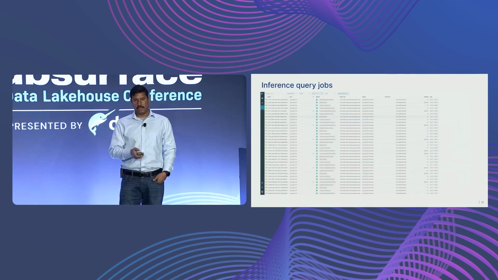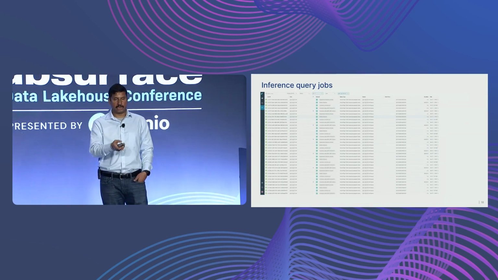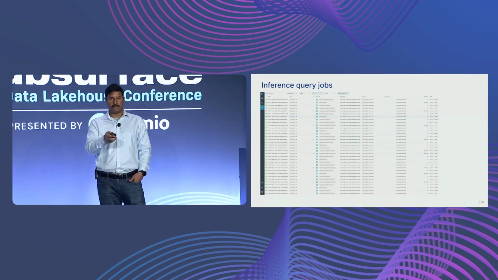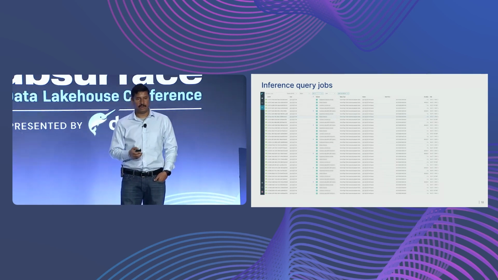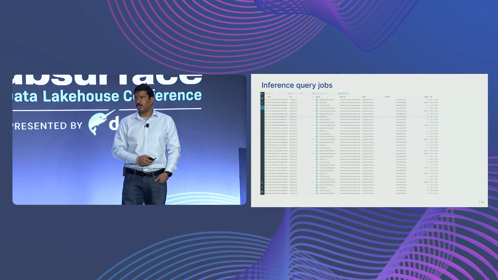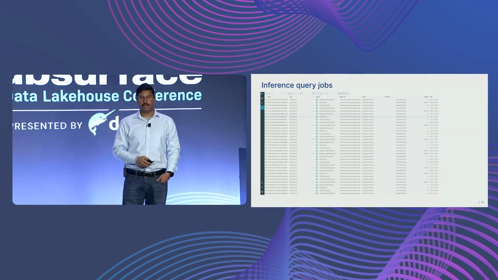On the next screen, I have a sample screenshot of our inference jobs. This is from our actual daily inference job. If you look at the duration column, most of these queries run in less than a second. And if it goes above that, maybe it takes 5 to 10 seconds max, which is really efficient for inference. We have tuned it for concurrency here, and this is how we were able to help our data science team with this load forecasting project.